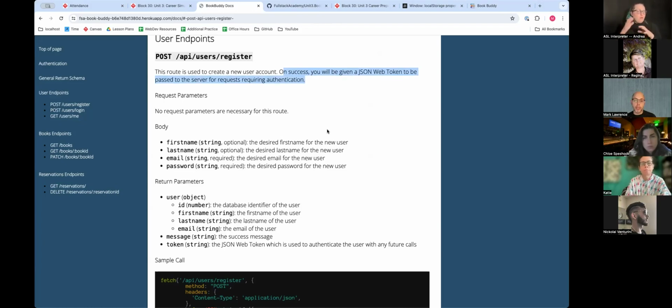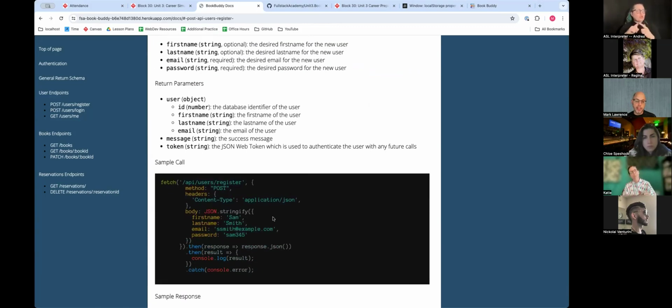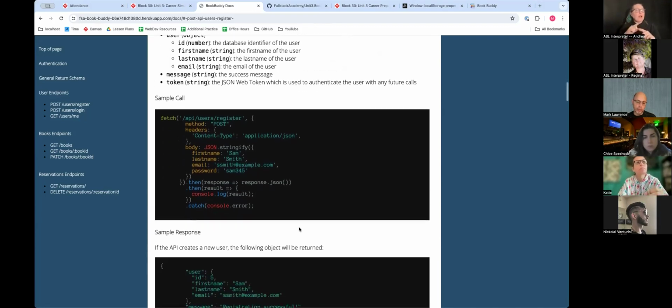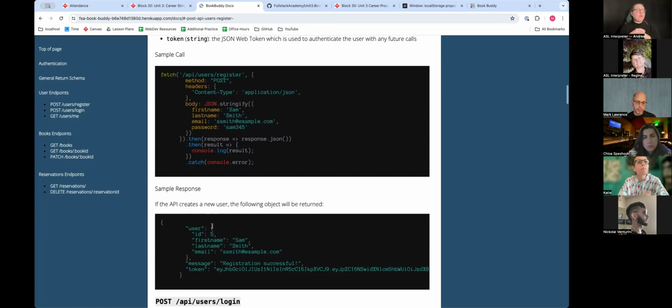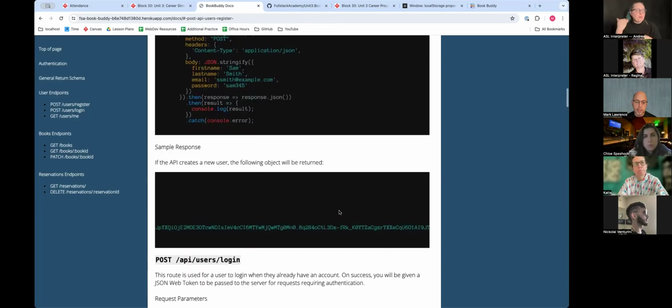So the first part is when you have to register to sign in, this is a sample call. You'll need a post request and then a first name, a last name, an email, and a password. And then if that's successful, the API will create a new user, and then you see how you get this token here, kind of like we did before, right? This big token.